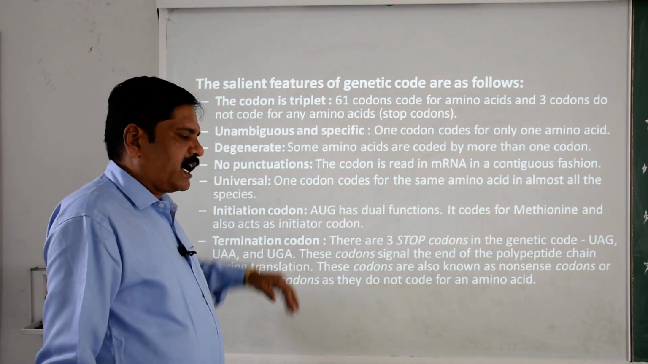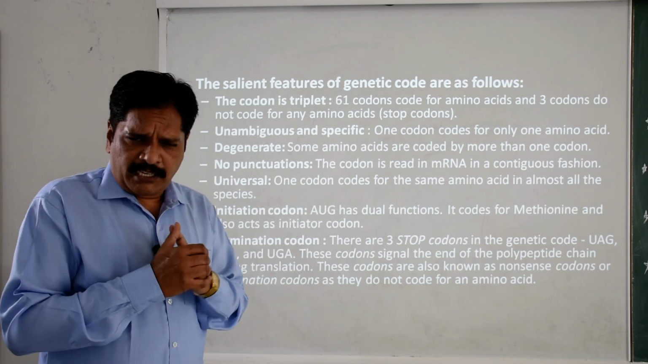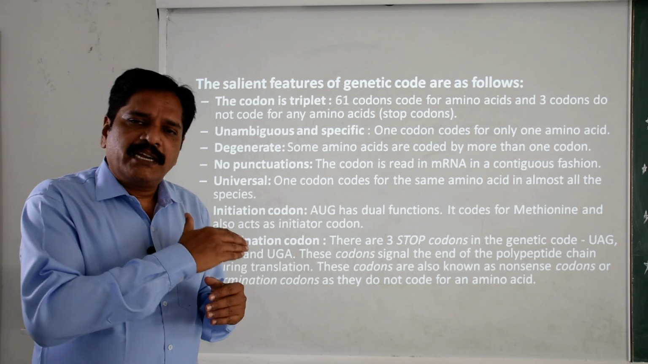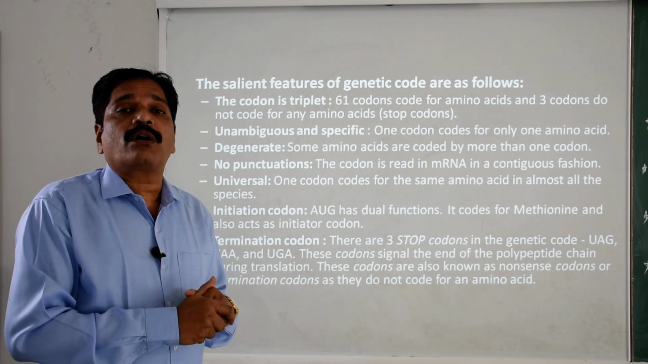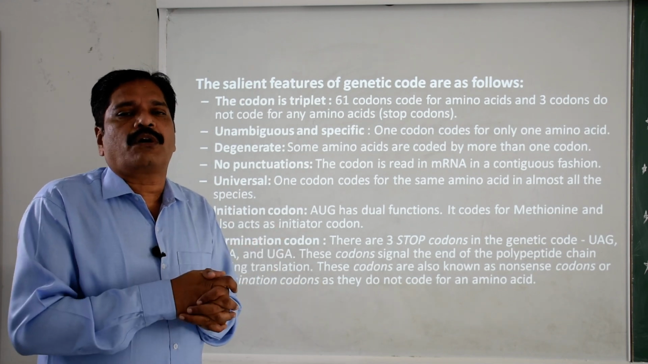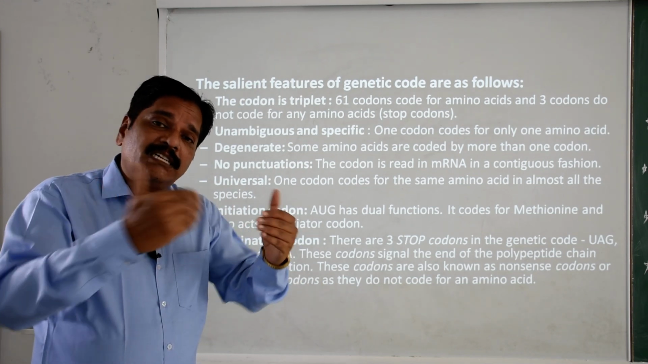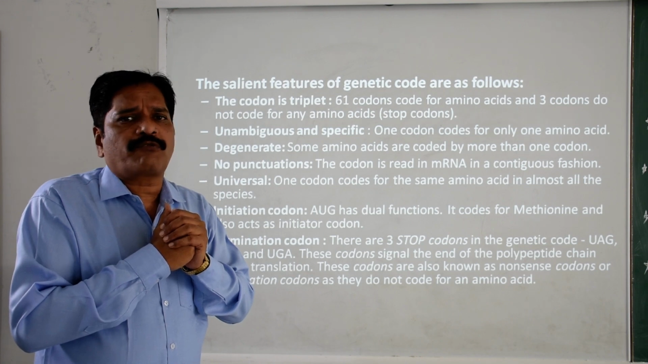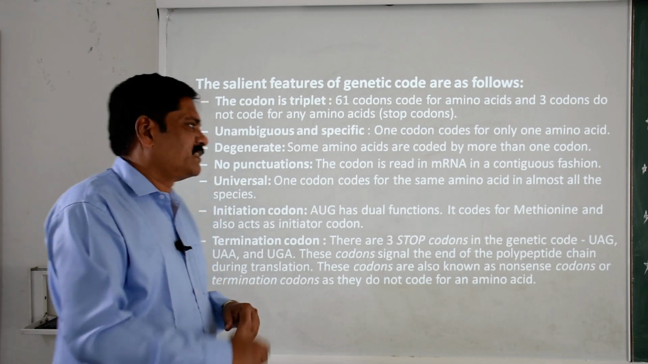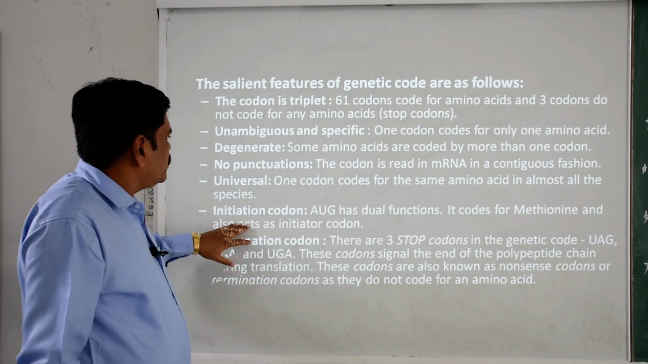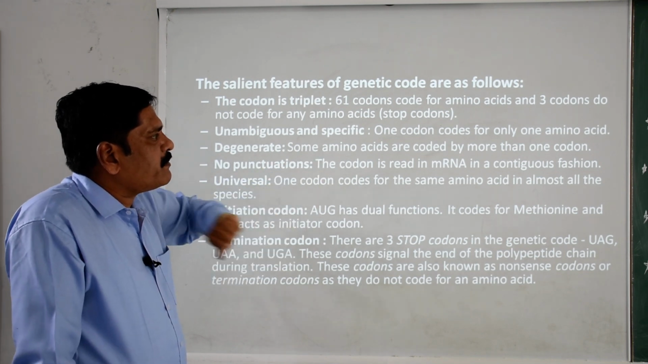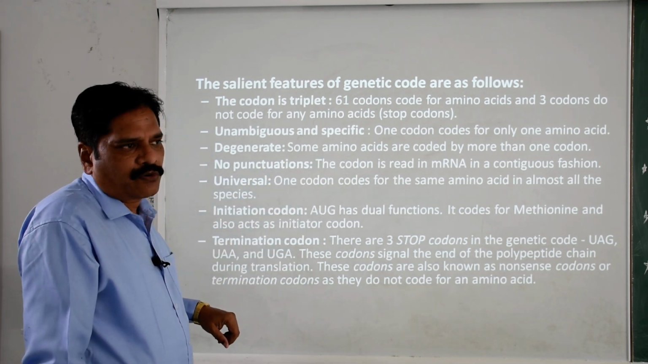Then there is no punctuation. That means there is no spacing, no comma, no pause in reading the genetic code, because if there were any spacing between two adjacent codons, the series of amino acids could not continue as a polypeptide chain. Clear? Because the peptide bond will not be synthesized. Now the codon is also universal. One codon for the same amino acid in almost all species will code the same one.